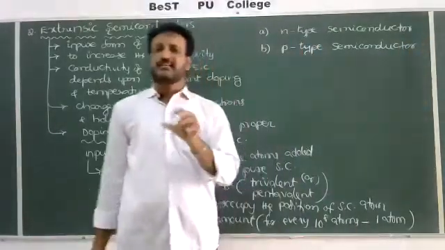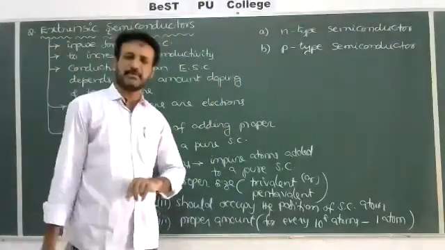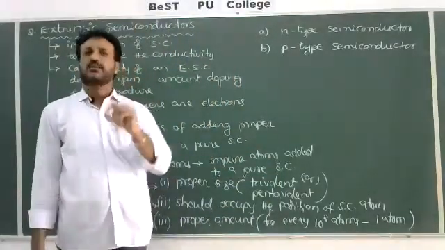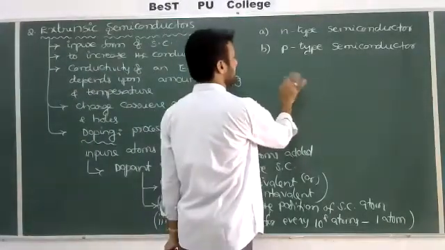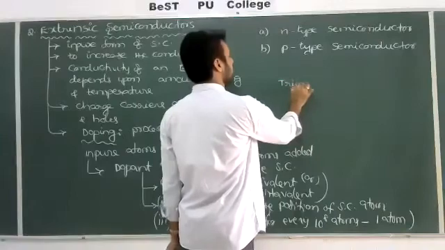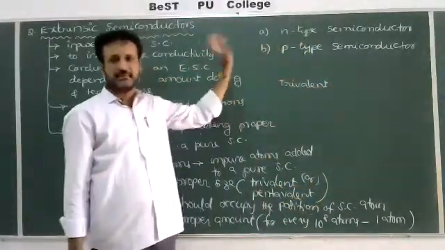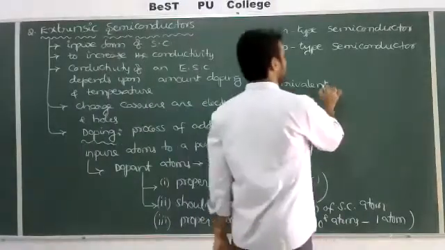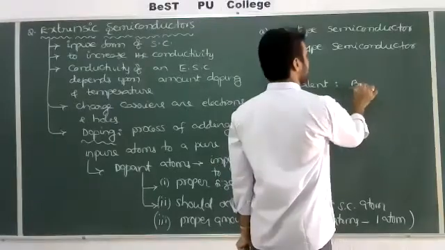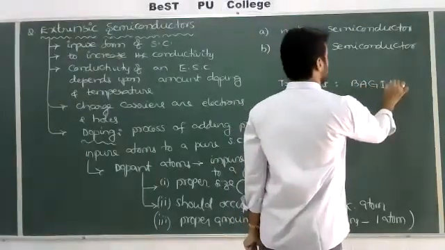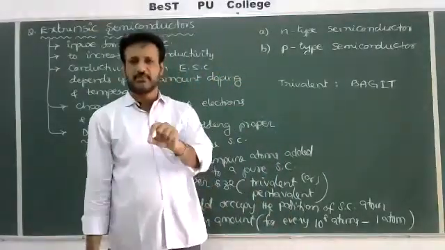On what basis do we classify extrinsic into two types, N-type and P-type? Depending upon the dopant atoms. What are the dopant atoms? We should take trivalent and pentavalent. In tomorrow's class we'll discuss these two, N-type and P-type. So for trivalent impurities, let's simply bag it. In the exam don't write like this, I have written like this only to remember easily, correct?